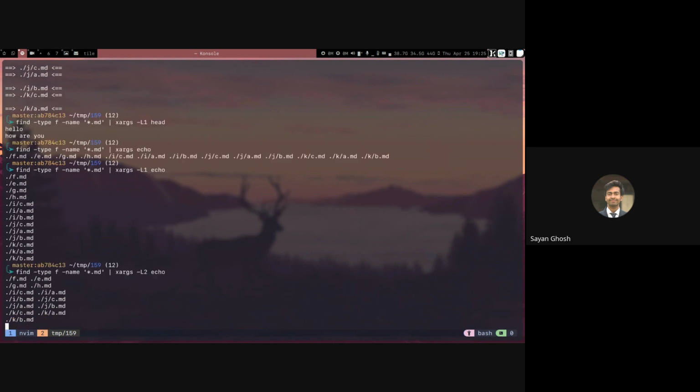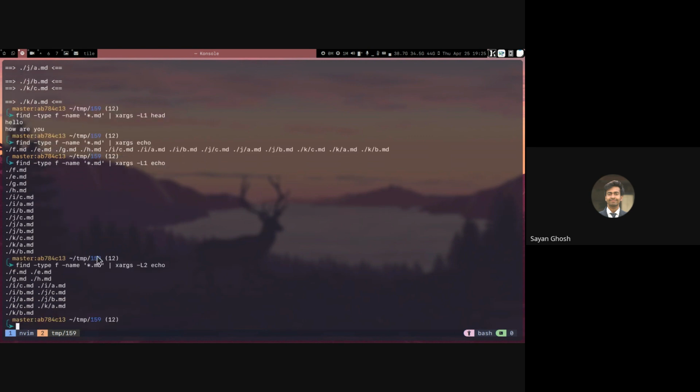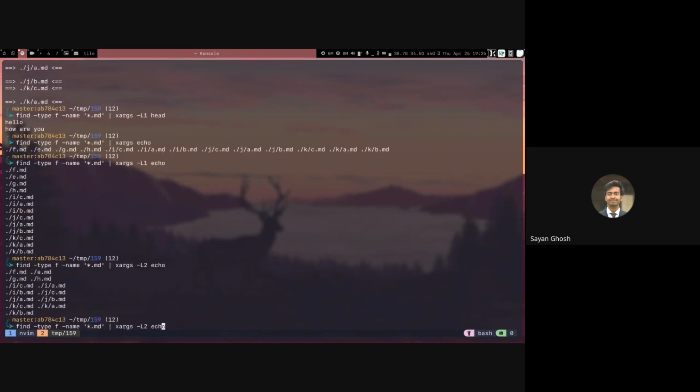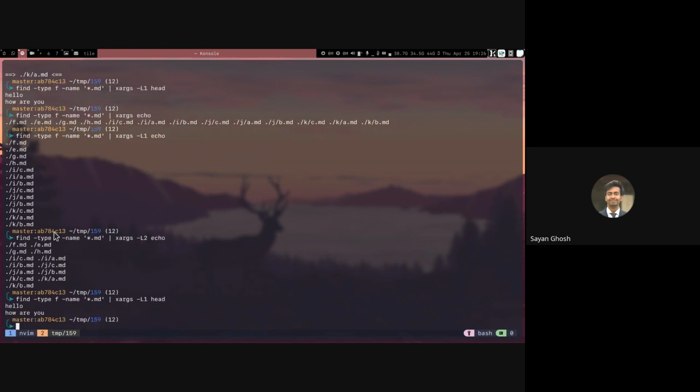And if I make it 2, then you can see 2 consecutive ones are sent to echo in one run of echo. Then again, the next 2 are sent to echo. That's why they're printed side by side. So in head, whenever you're giving more than one file, it will automatically have this separator. That's why with any L value or without -L also, we get that. But with -L1, because we're only sending one file at a time, we don't get the separator. We just get the first 10 lines.